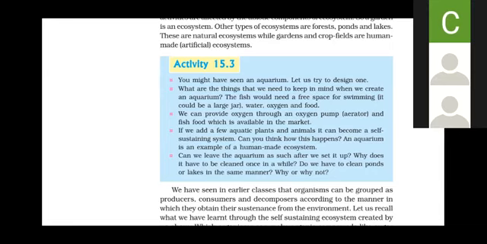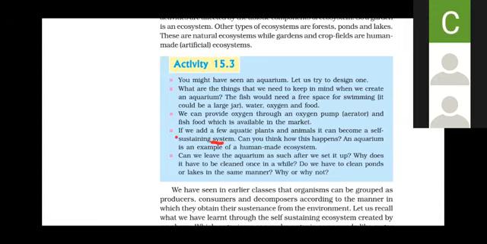Now the fish would need free space for swimming. It could be a large jar. Water, oxygen, and food are the things you need to keep in mind while preparing an aquarium. We can provide oxygen through an oxygen pump or aerator. Aerator means it circulates air in it. And fish food is available in the market.